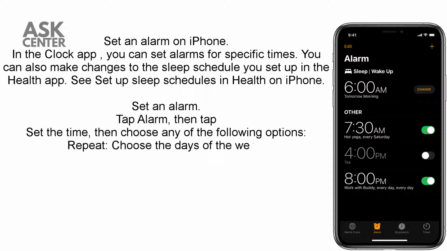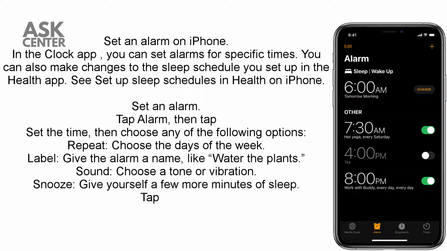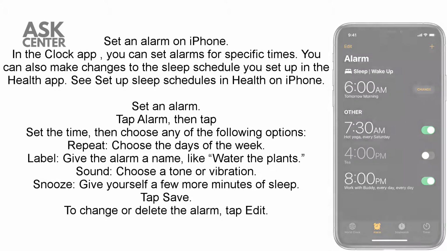Set an alarm. Tap Alarm, then tap Set the time, then choose any of the following options. Repeat. Choose the days of the week. Label. Give the alarm a name, like Water the Plants. Sound. Choose a tone or vibration. Snooze. Give yourself a few more minutes of sleep. Tap Save. To change or delete the alarm, tap Edit.